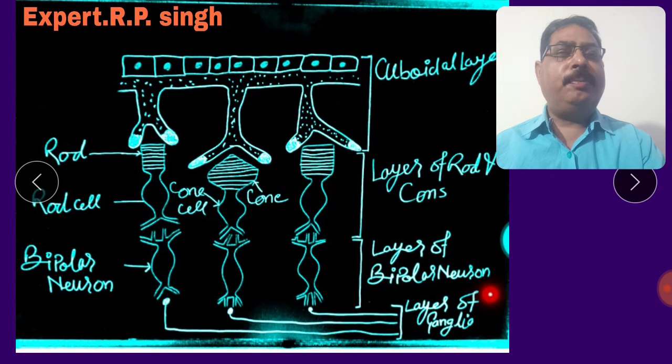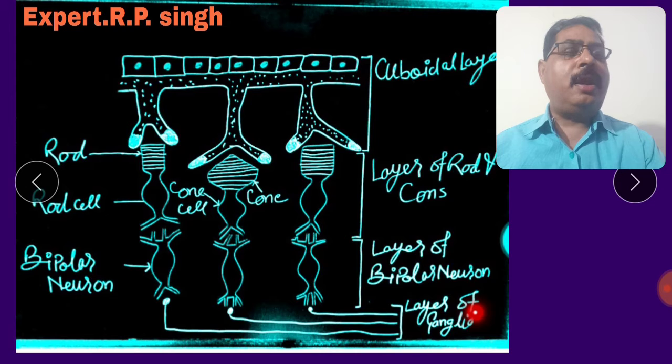This is the most important layer, the layer of ganglia. The ganglia are a composite structure and form a cranial nerve called the optic nerve. This is the second cranial nerve. The second cranial nerve carries the information about the signals to the brain, and the brain interprets the signals. Please come to the next slide.